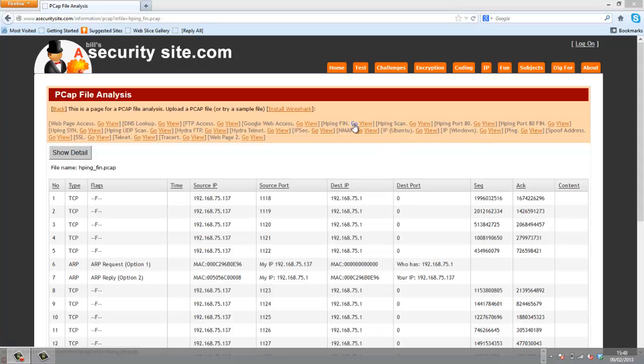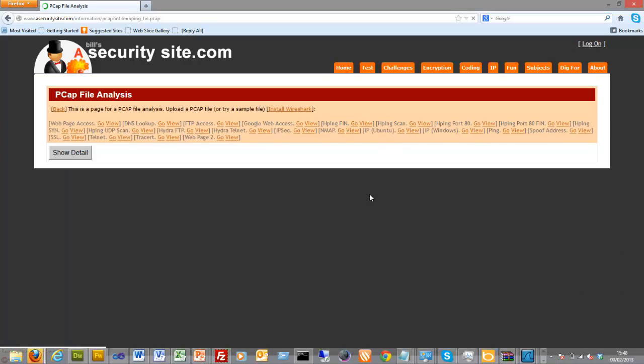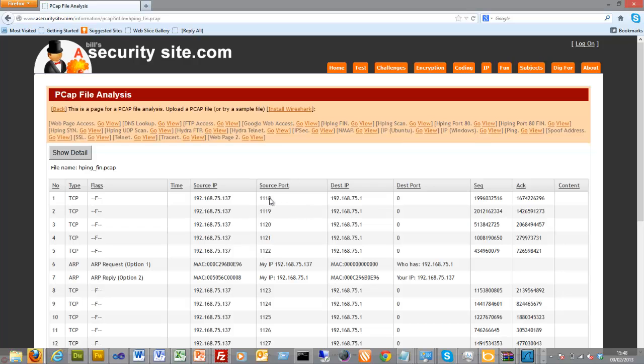And so this shows the example of a Hping flood with fin. So you can see here the ports are being stepped through for the source port, and the destination port is 0. So 0 has been the TCP segment with the fin flag set has been sent from this node to this node. If you look, the sequence numbers and the acknowledgements really are fairly random in their approach.